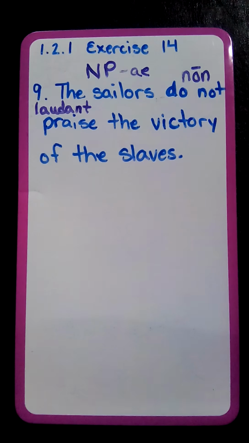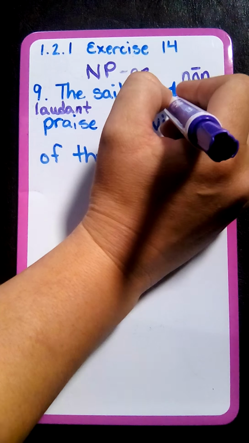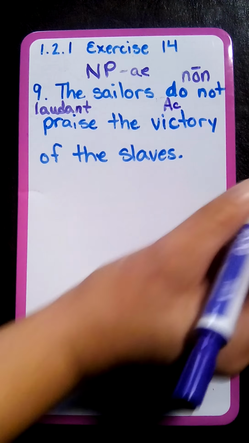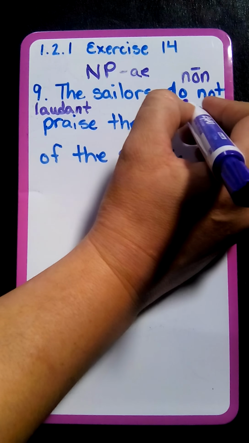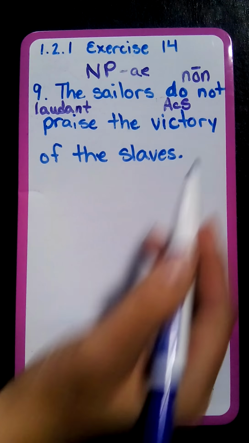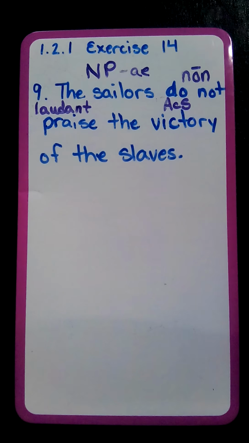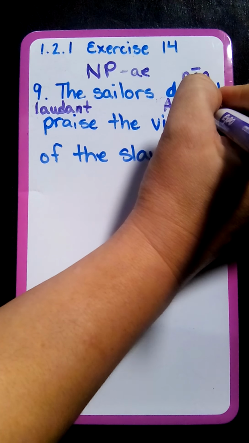So the sailors do not praise the victory. Victory is what they're not praising. That would make it our direct object, and direct objects are put in the accusative form. Is victory singular or plural? It's singular. Thinking to the Latin form of victory, we have victoria and victoriae. The ending on your genitive singular is the AE ending, so we know it's going to be the first declension. Now we need to look at the accusative singular ending of the first declension, and that's going to be am.